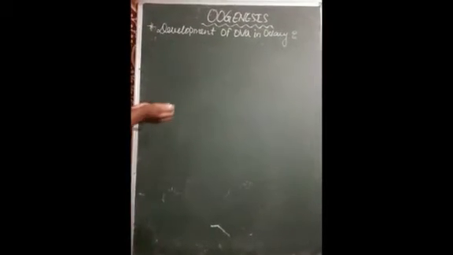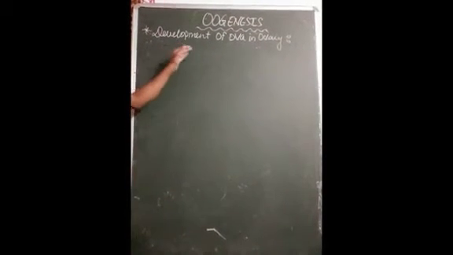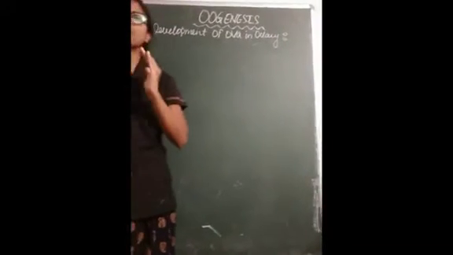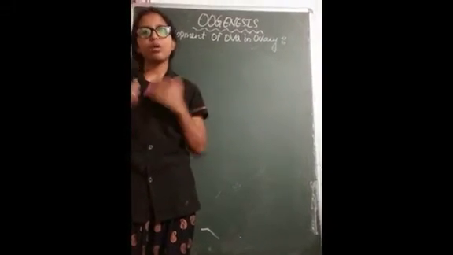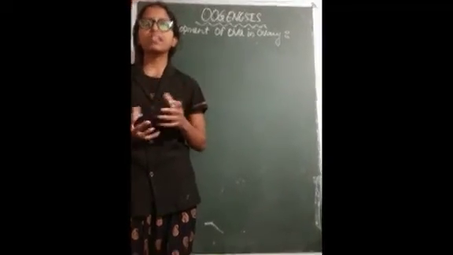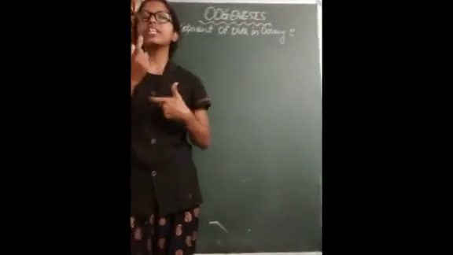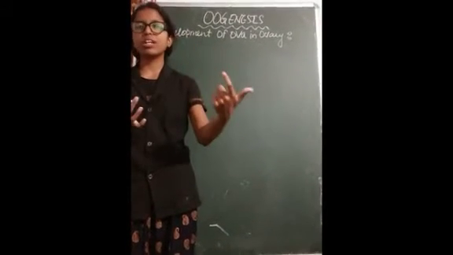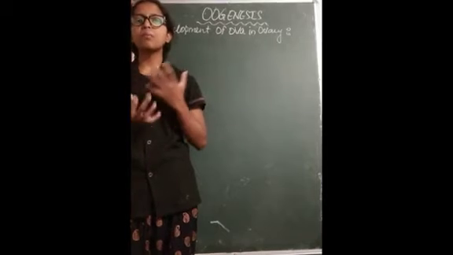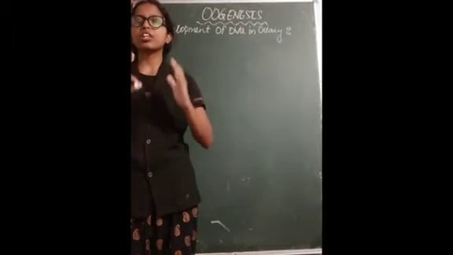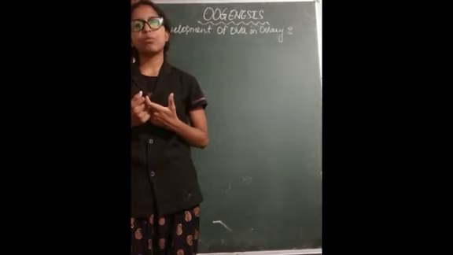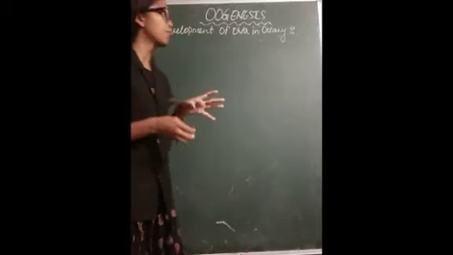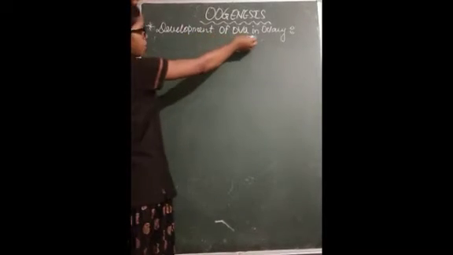Now we are going to study the development of ova in the ovary. We have seen the mitosis phase, growth phase and meiosis phase, how the formation of ovum takes place. Those were the phases, but now let us go in detail. Along with that, some more processes are taking place, which are very essential, and this question arises in the board exam also. This topic is related with the menstrual cycle, so please pay attention carefully. Development of ova in the ovary.